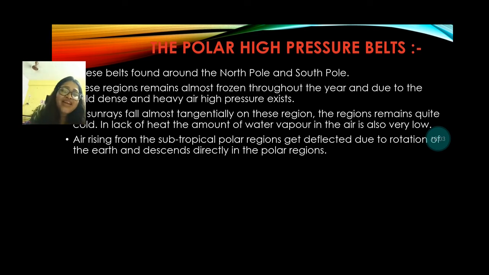Okay. Next, you have to know a few things, like the pressure cell. Because of the variations in the distribution of land and water, there are variations in temperature and pressure belts over the land and water. Even in the same latitude you can see a difference in air pressure and temperature over the land. So there is no continuous pressure belt over the world.